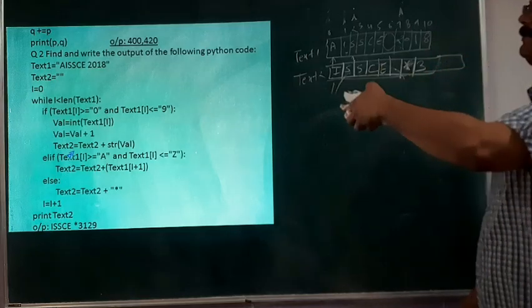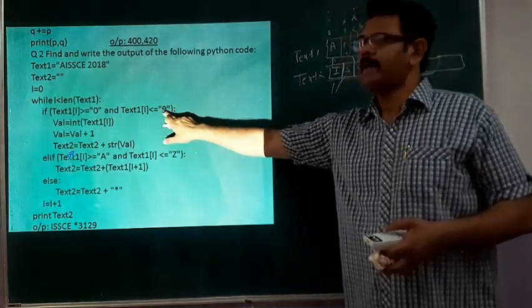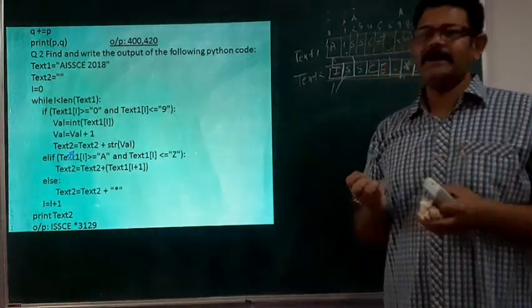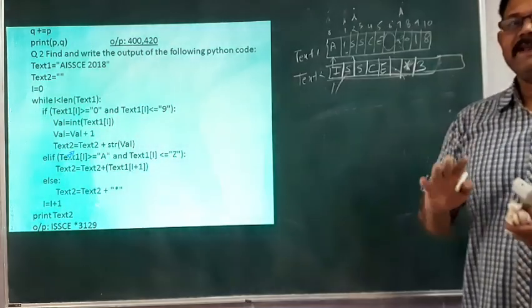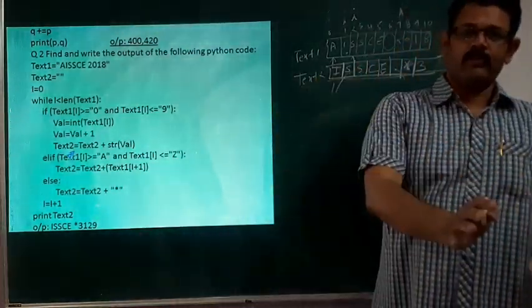And again the next iteration. So we understand the logic here. What is the logic in this loop? If you get a number, then the number will be incremented and joined in text 2.